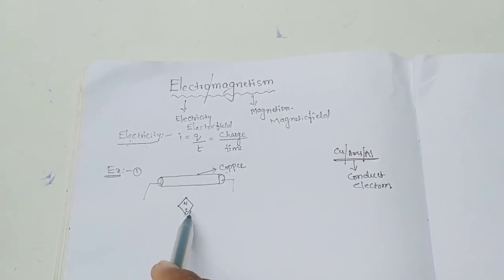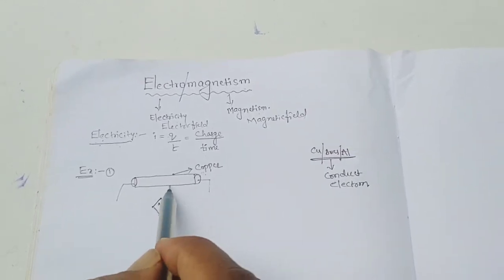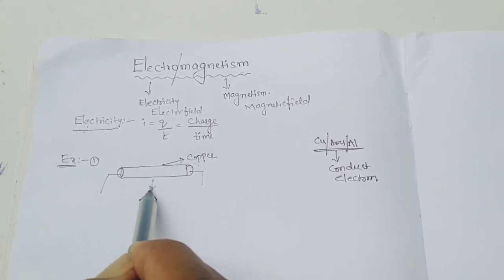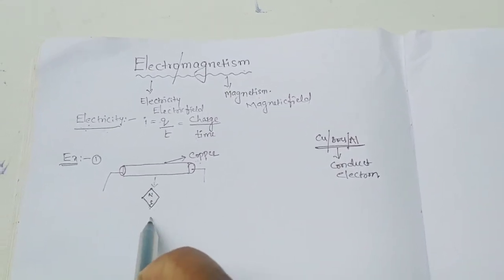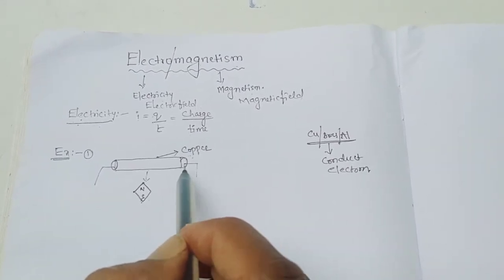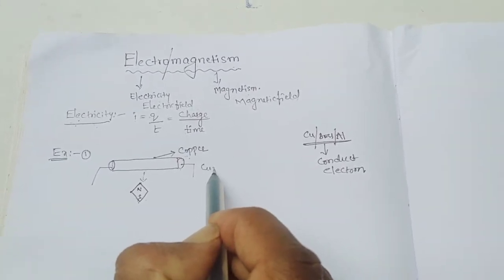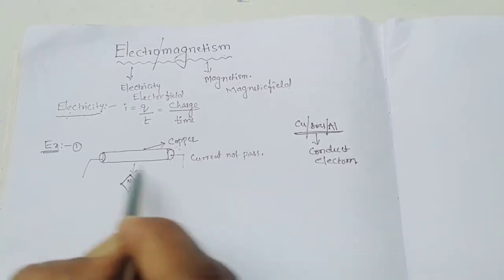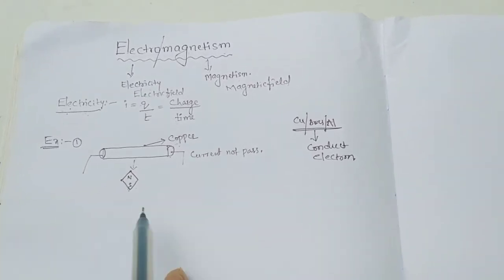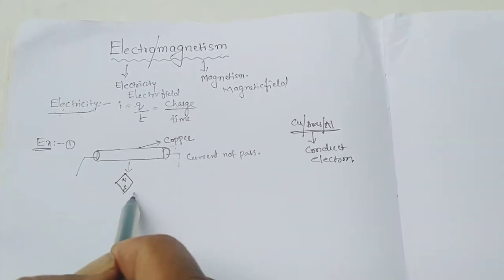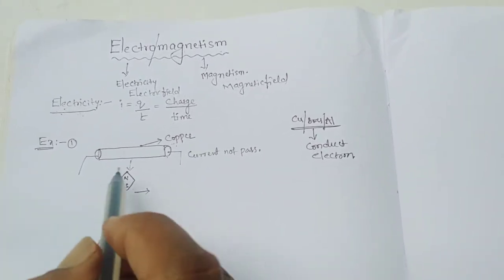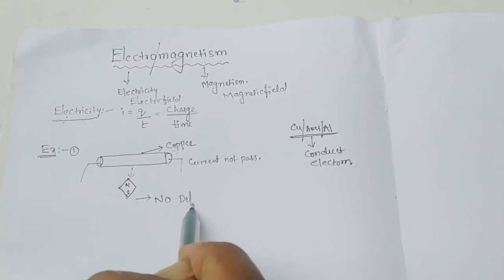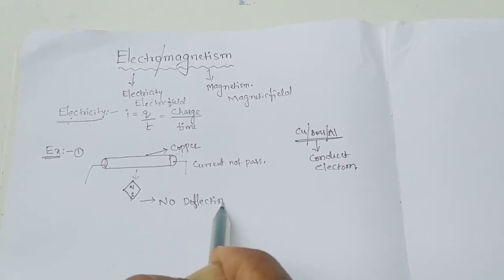The compass needle is kept below the conductor. So here the current is not passing through the conductor because there is no battery and no switch. So here, what we observe is that the compass needle shows no deflection. No deflection.